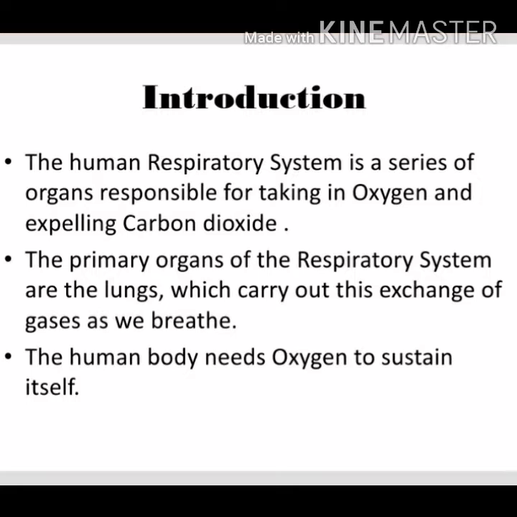So the primary organs of the respiratory system are the lungs. Obviously, the lungs are carrying out this exchange of gases as we breathe. So these are the primary and most important organs in the respiratory system. The human body needs oxygen to sustain itself. Obviously, oxygen is a very important factor of our life, and without oxygen, we will die.